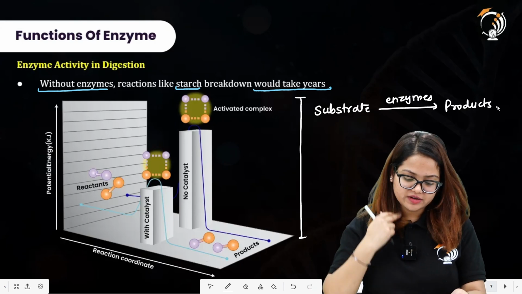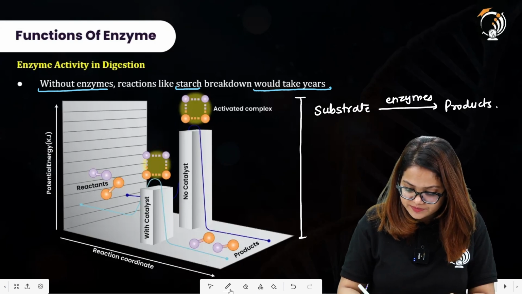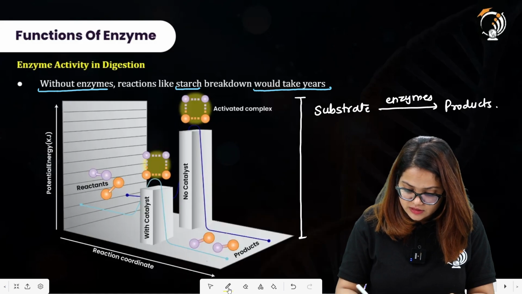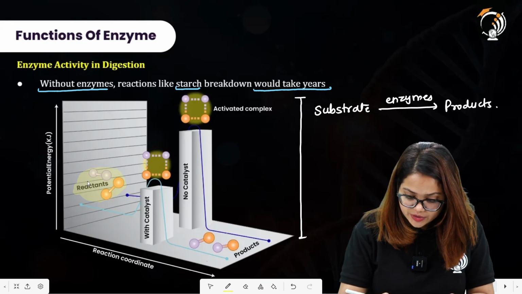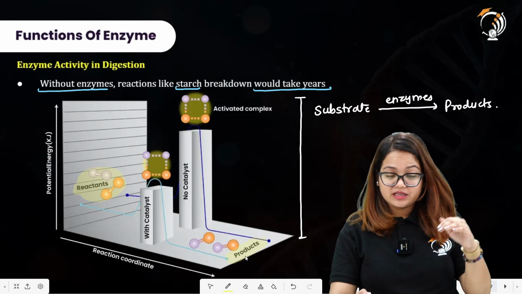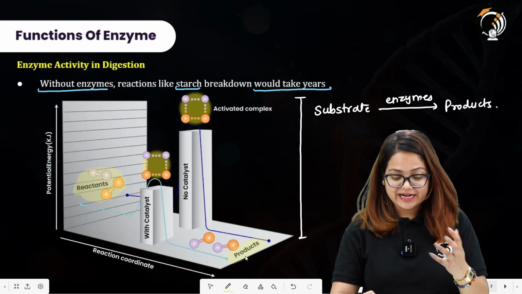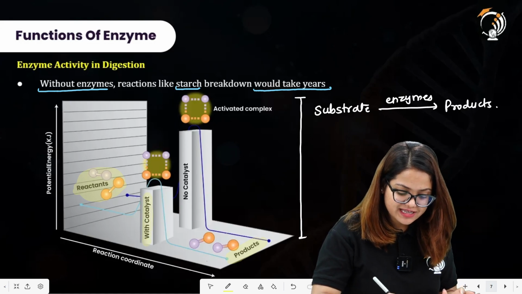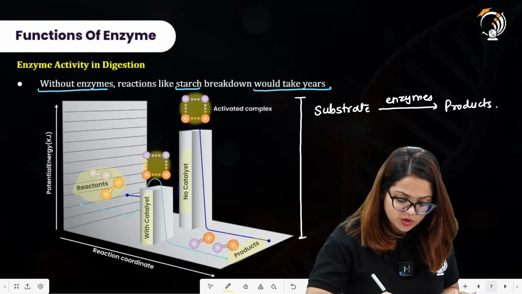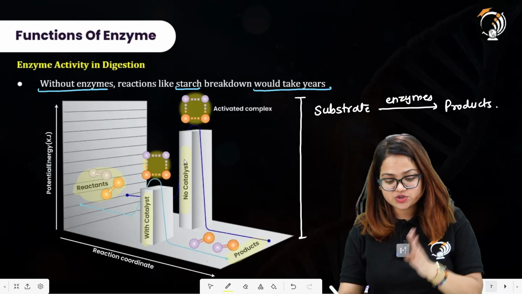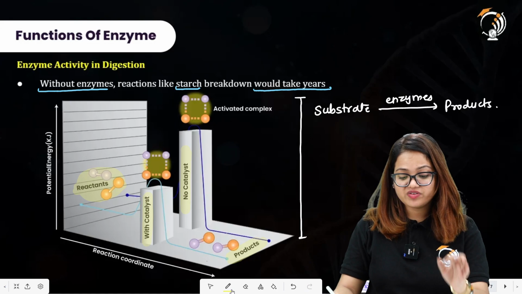One example here: the reactants are represented here. I hope this is visible to you all. These reactants are converted into products. There are two ways this can happen: with a catalyst, meaning an enzyme is present to carry out the reaction, and with no catalyst, meaning there is no enzyme to convert the reactants into products.